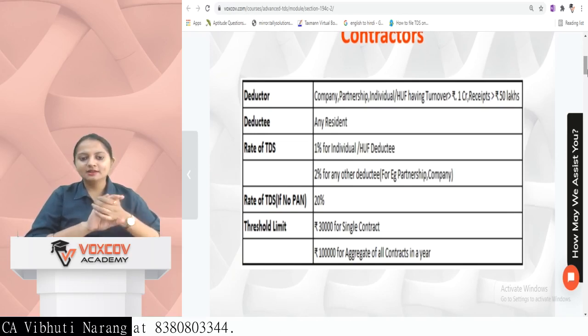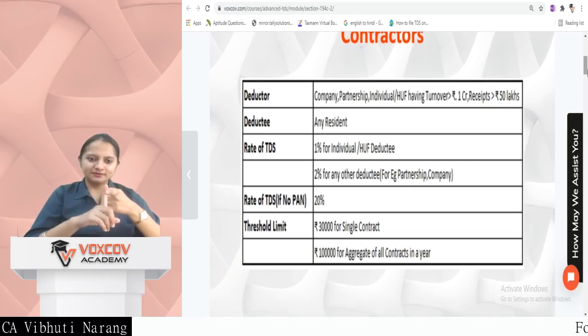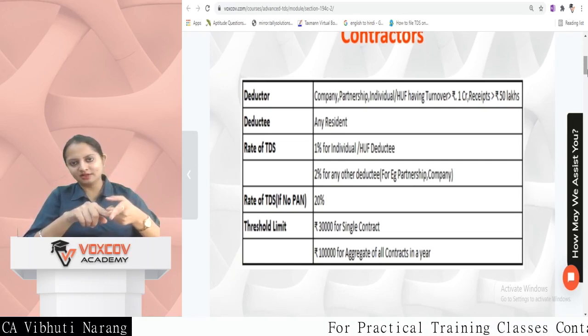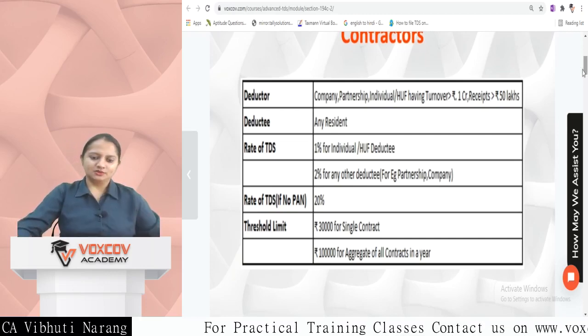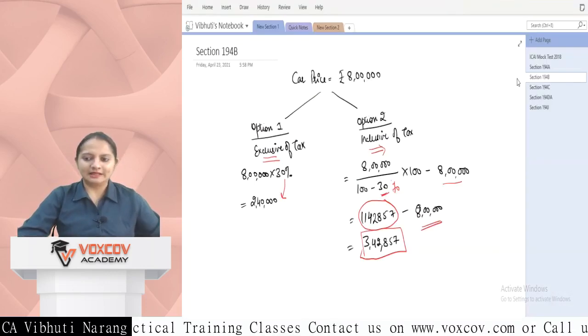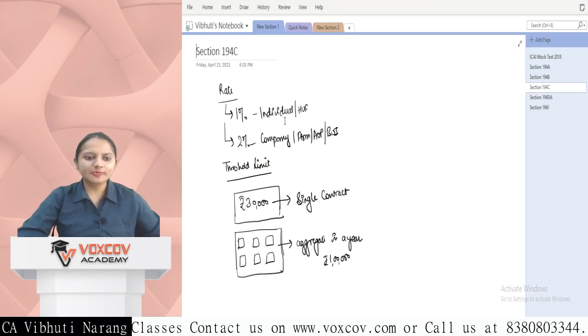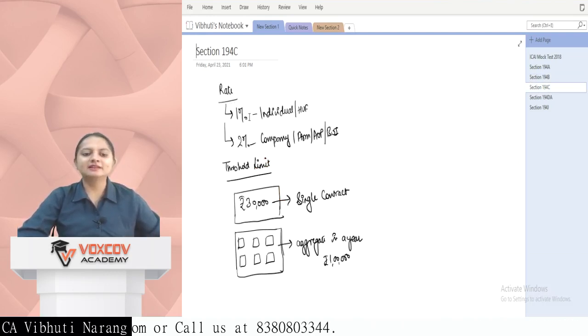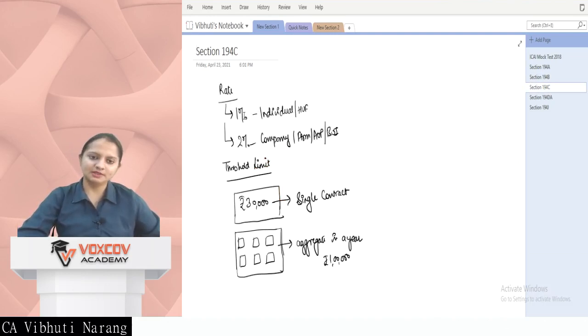Deductee is any resident. The confusion in this section arises in case of rates as well as threshold limit. For the rate of TDS, if PAN not given, it is 20%. So just for clarity purpose, the rate in case of 194C is like, if the deductee is individual or HUF, the rate will be 1%. If the deductee is company, firm, AOP, BOI, the rate is 2%.